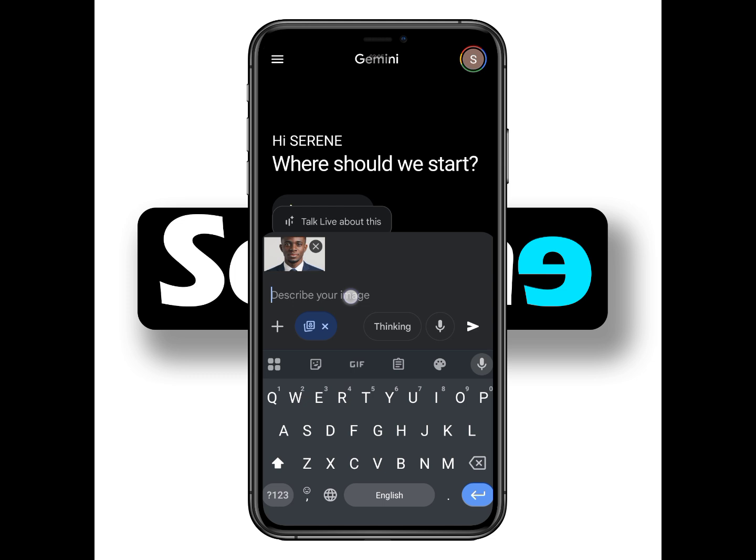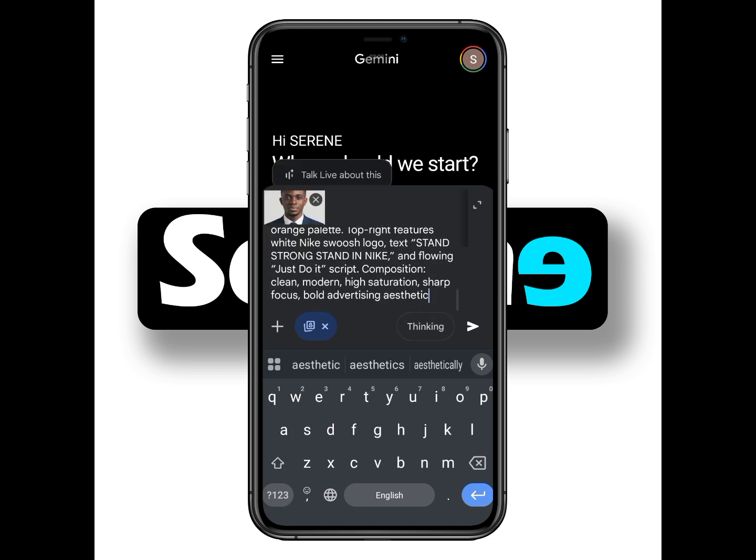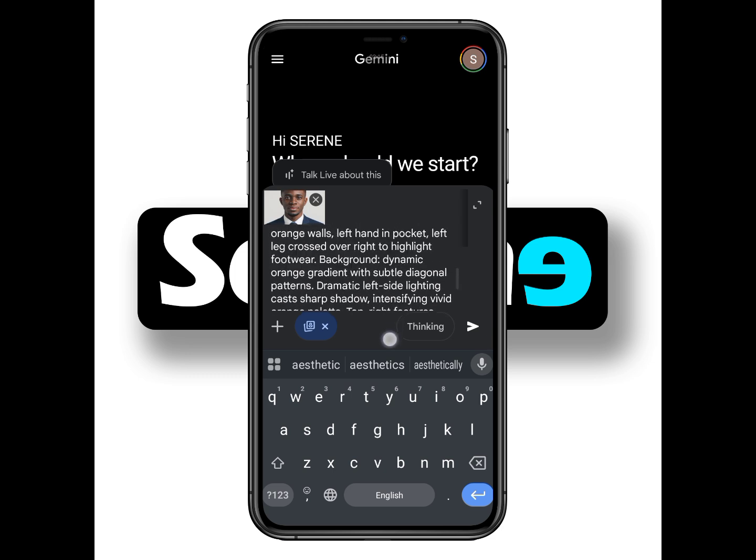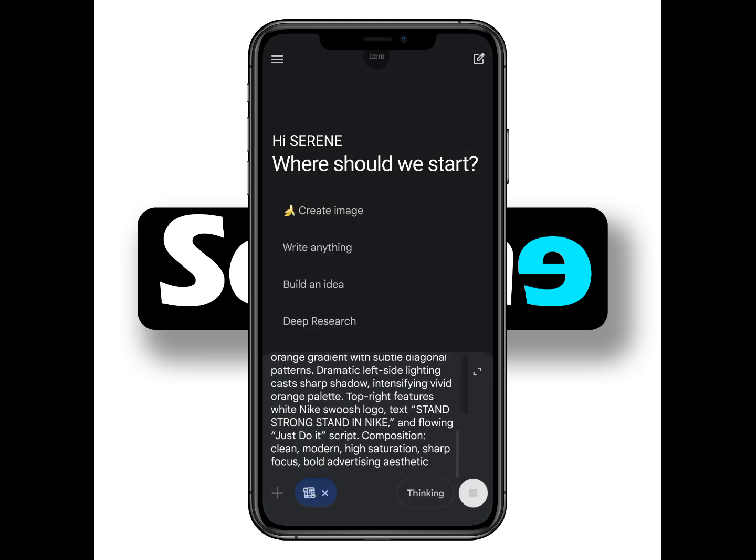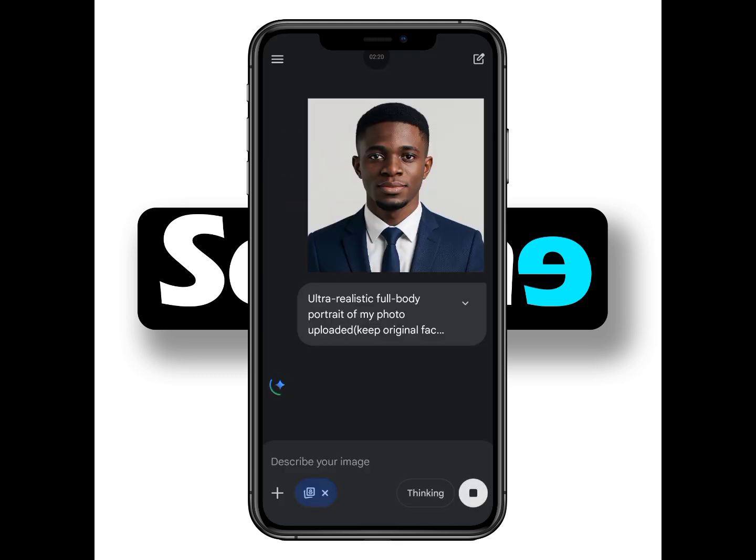Now the next thing for me to do is to paste the prompt. I'm going to leave the prompt in the video description or in the comment section. You can check it out, copy the prompt and use it. After pasting the prompt, I'll just hit the send button over here. Then the whole process is going to start.